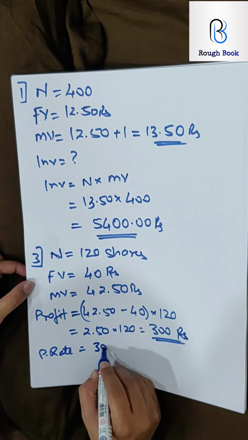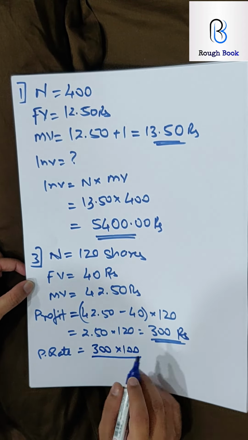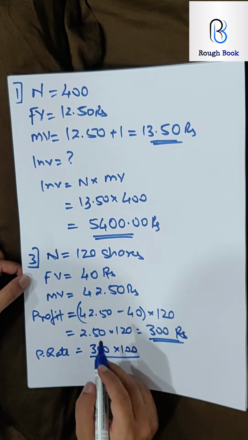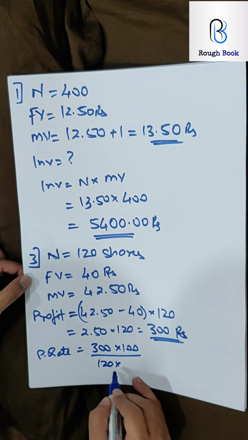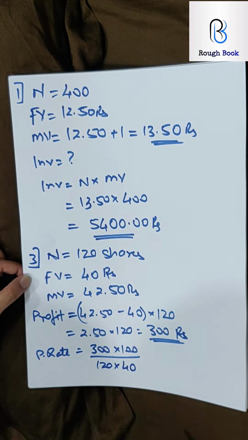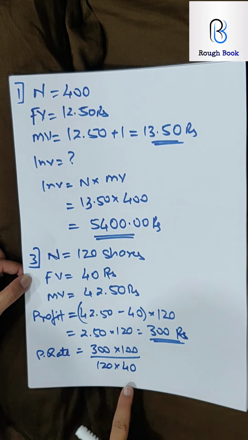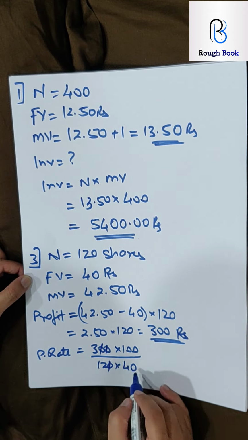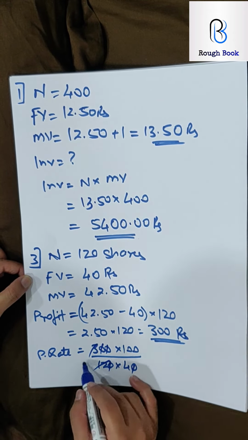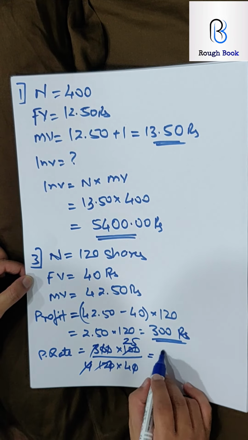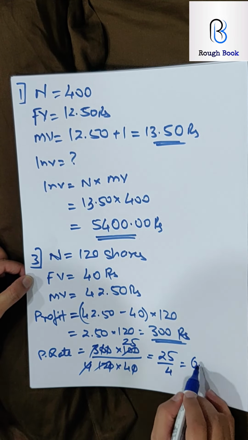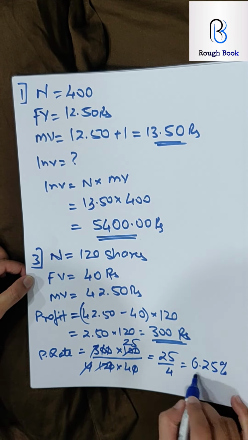So profit is 300 into 100. And the total investment, how will I get investment? Investment is the number of shares into the price at which he had bought the shares. He bought at rupees 40. So 2 zeros, 3 ones are 4s are, 4 ones are 25s. So I get 25 by 4, or 6.25%.